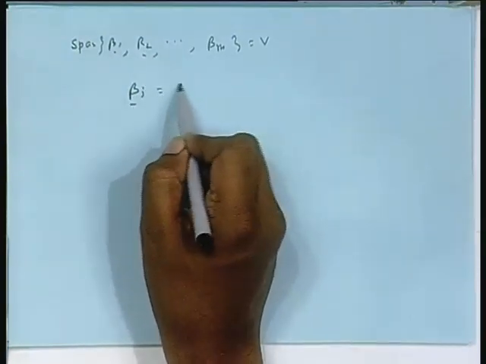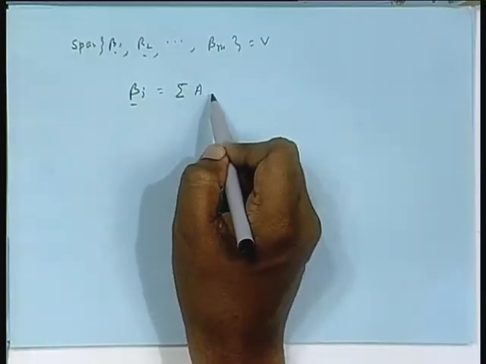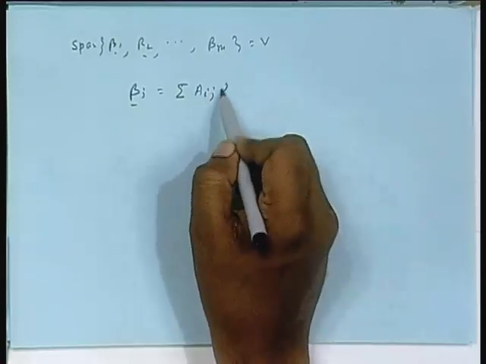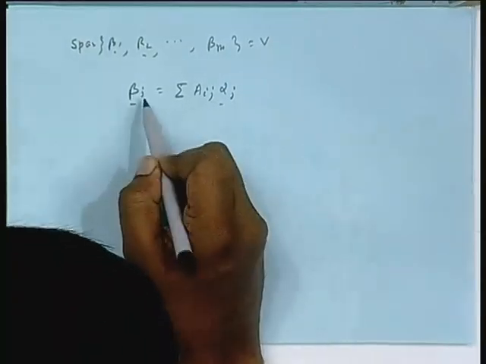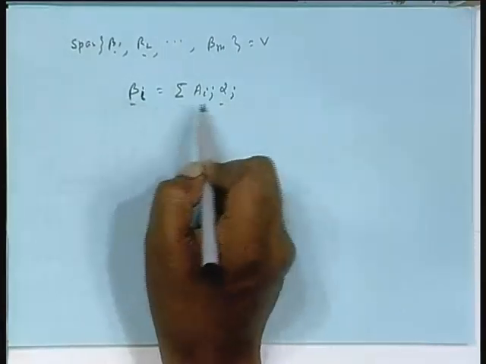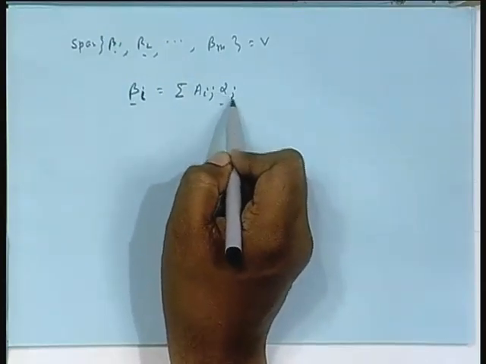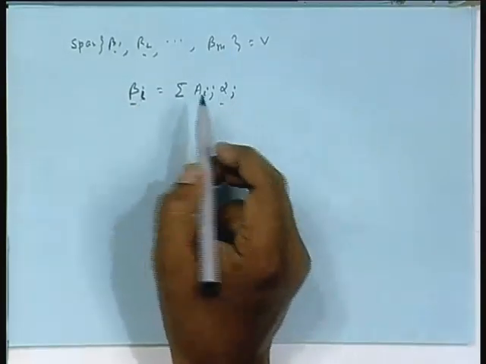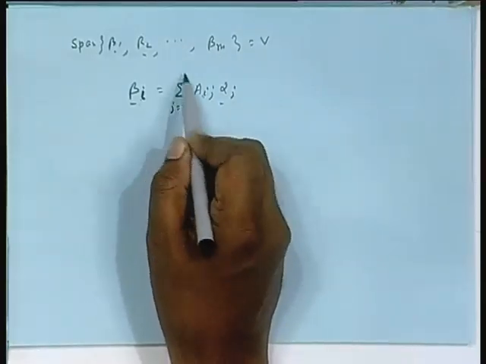I have to check the notation, whether a_ij or a_ji. Let me start with a_ij alpha j. Why i? Because, sorry, beta i, that particular vector is a linear combination of those alphas. So j comes from the corresponding basis vector alpha j, and i because the starting vector is beta i. So i comes from here, j comes from here, and j will be 1 to n.